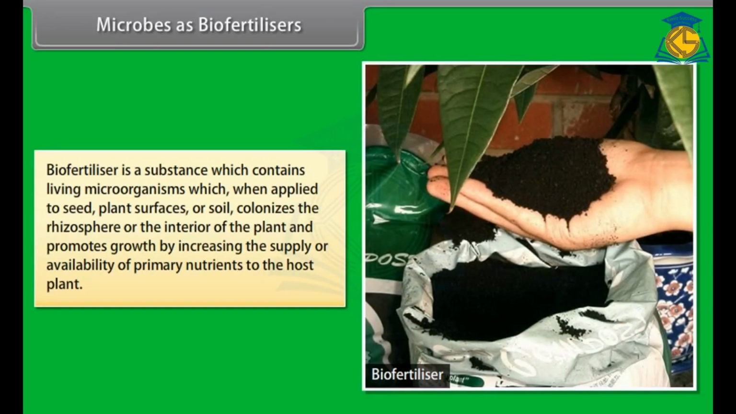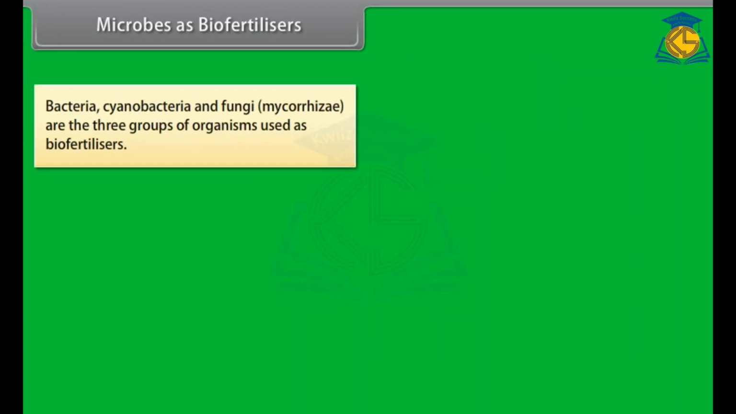Biofertilizer is a substance which contains living microorganisms which, when applied to seed, plant surfaces or soil, colonizes the rhizosphere or the interior of the plant and promotes growth by increasing the supply or availability of primary nutrients to the host plant. Bacteria, cyanobacteria, and fungi, mycorrhizae, are the 3 groups of organisms used as biofertilizers.